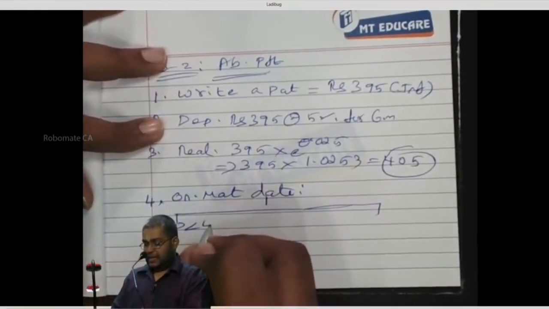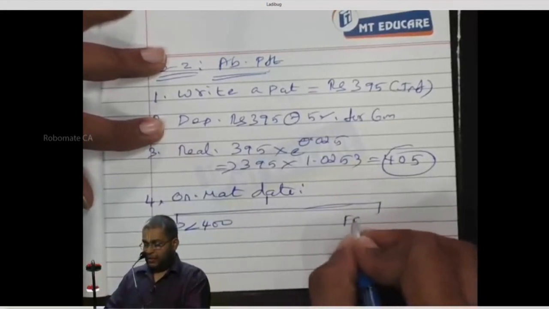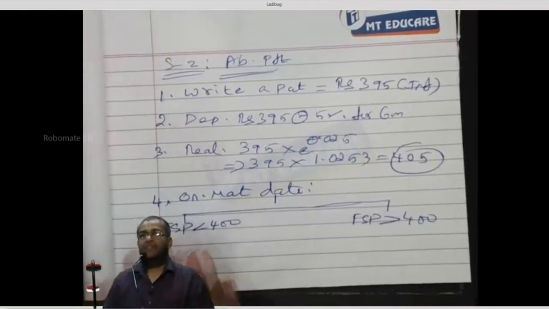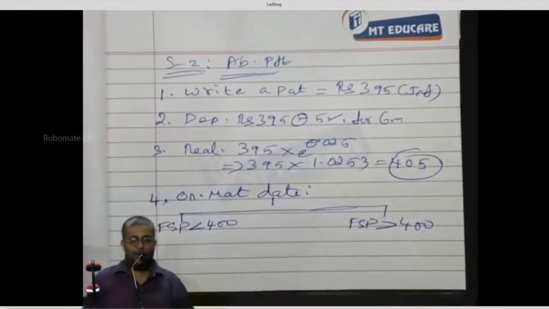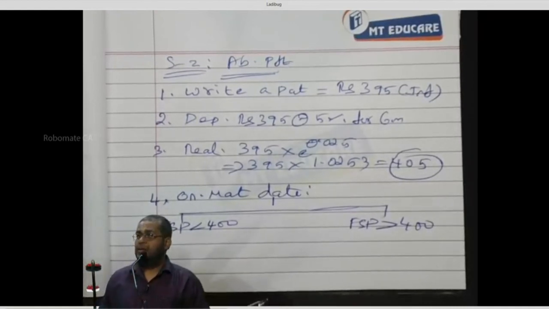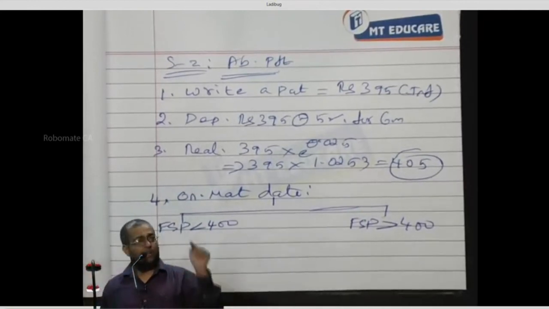FSP less than, what is the strike price? 400. FSP less than 400. Another case can be FSP greater than 400. Now, very simple. FSP less than 400. Will the other party exercise? He'll exercise and sell the share to me. How many rupees? 400. That means I have to pay 400.